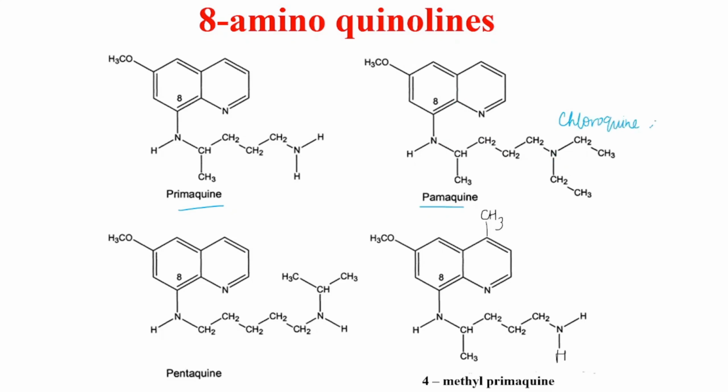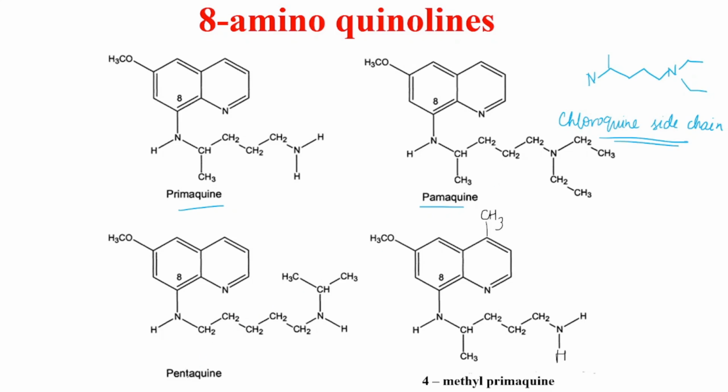We have the chloroquine side chain that is attached to N. We have C2H5, C2H5 and a CH3 right here. So the chloroquine side chain is repeated in pharmaquine.